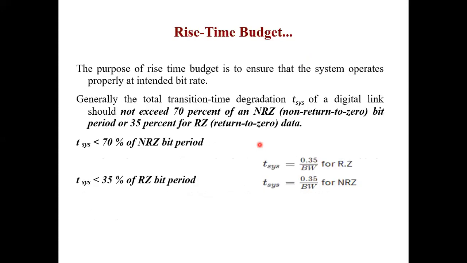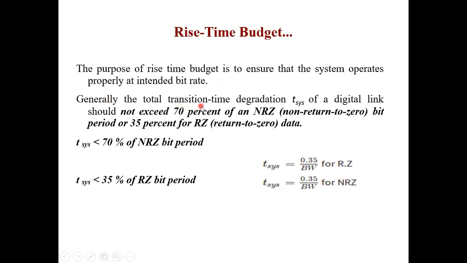Okay, so now just to tell you why we are doing the rise time budget analysis: one, I come to know about the dispersion limitation of the fiber. The second is that the purpose of the rise time budget is to ensure that the system operates properly at the intended bit rate. In any system, we look for the transmission distance, the bandwidth, the bit rate, and the BER, bit error rate also. Once I do the rise time budget analysis and find that the response of my system is good, then I can say I have designed an efficient system.